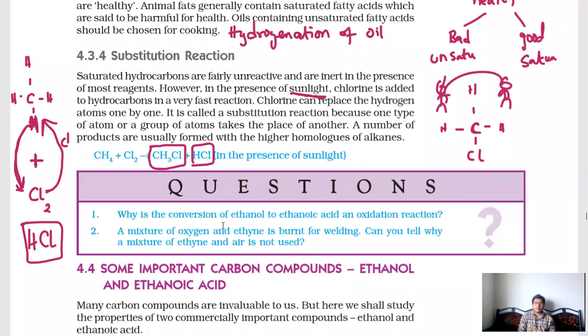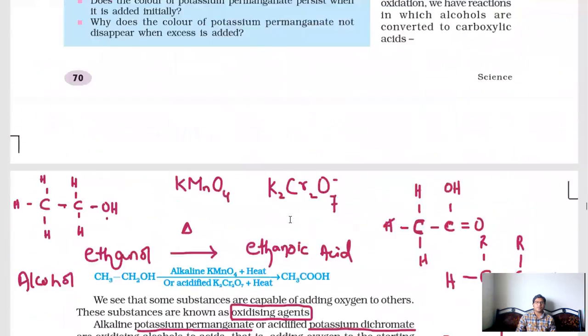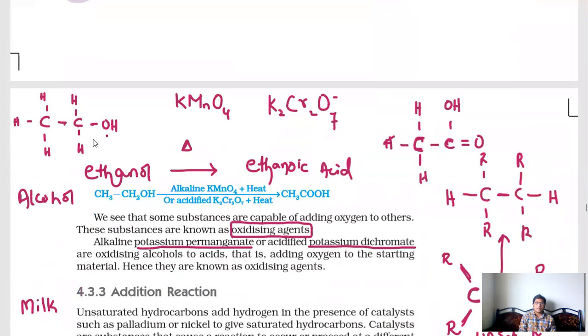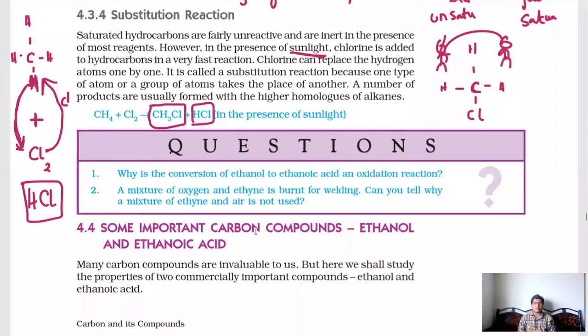And we have 2 questions. Why is the conversion of ethanol to ethanoic acid an oxidation reaction? Because ethanol is converting to ethanoic acid in the presence of potassium permanganate or potassium dichromate, which are oxidizing agents, and oxygen is added to that. Here basically there should be one oxygen, but sorry, hydrogen. This hydrogen got removed here. You can observe there is no hydrogen here, only oxygen is added. So in the conversion of ethanol to ethanoic acid, we are adding oxygen, so it is an oxidation reaction.